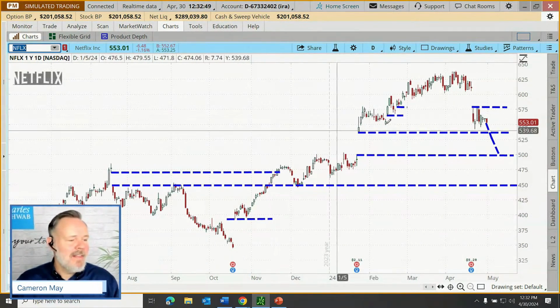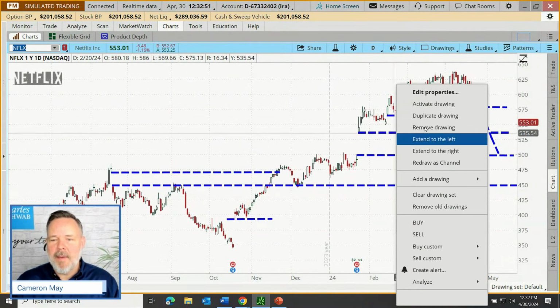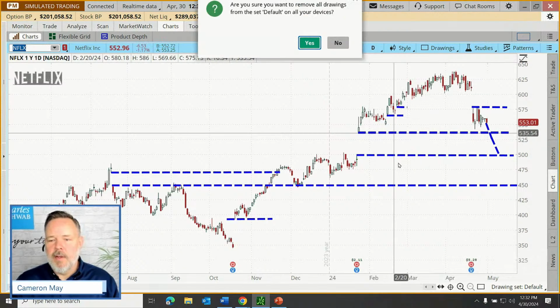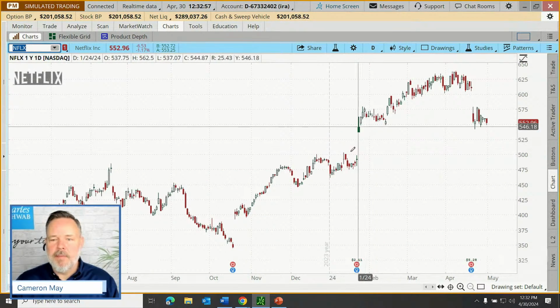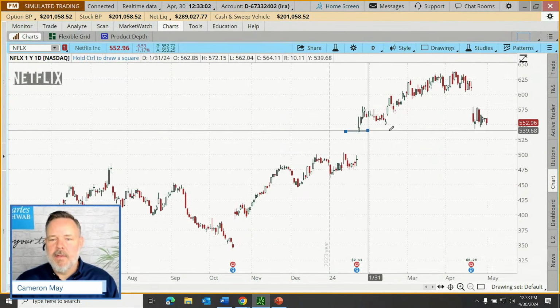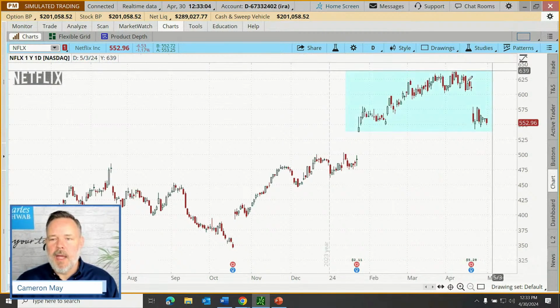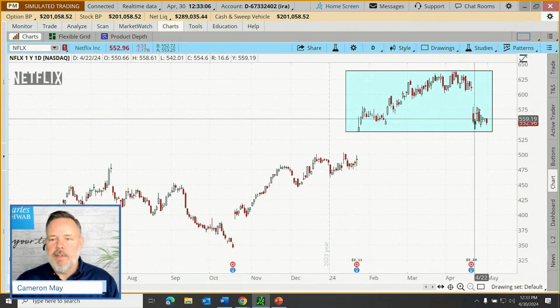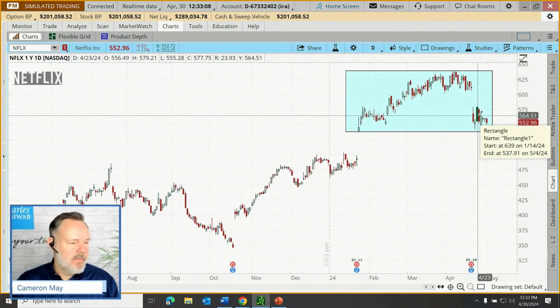It's a Gilligan setup, Speak Truth says. Yeah, I like that better. Let's just clear this whole drawing set so we can focus on just those two gaps. So here are those gaps on Netflix, but if I were to draw a box around our quote unquote island, nope, we still have some trading inside that box.